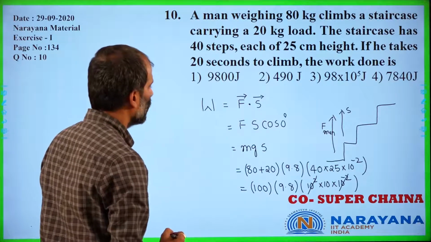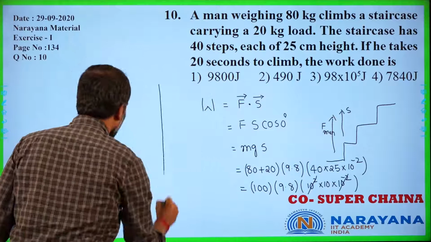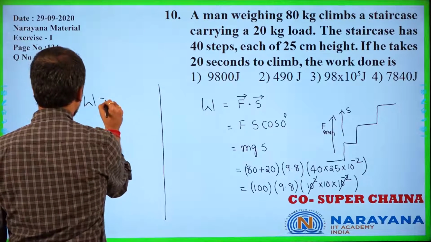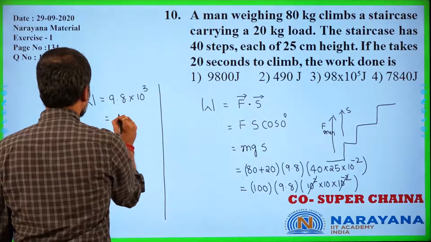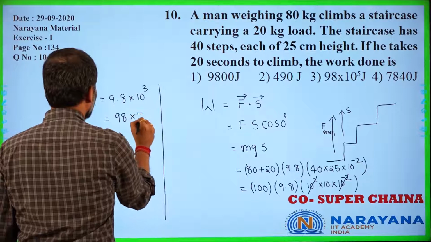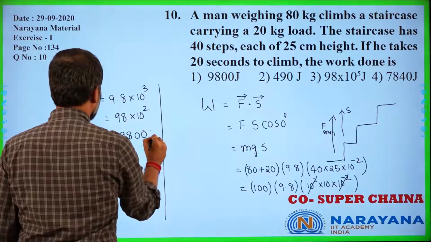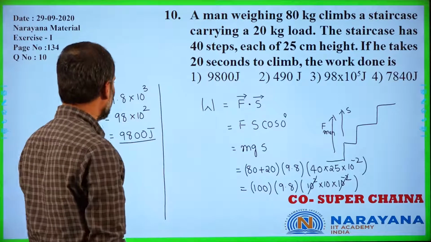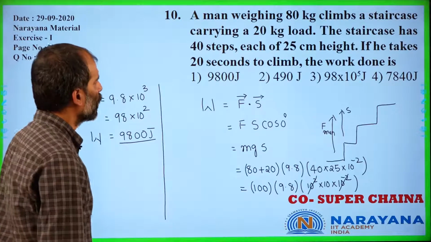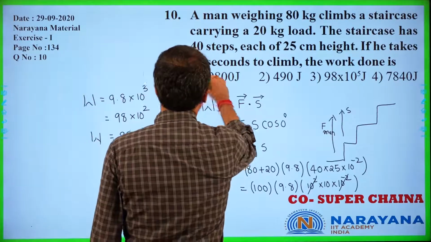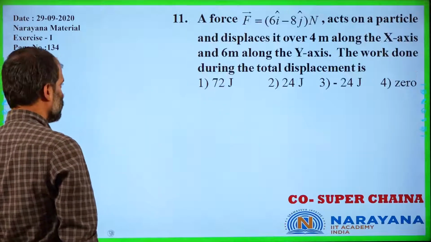So now it is 9.8 into 10 power 3, which is equal to 98 into 10 power 2. So it is 9800 joules. 9800 joules is the work done, which matches our first option, right? Now moving on to our next slide.